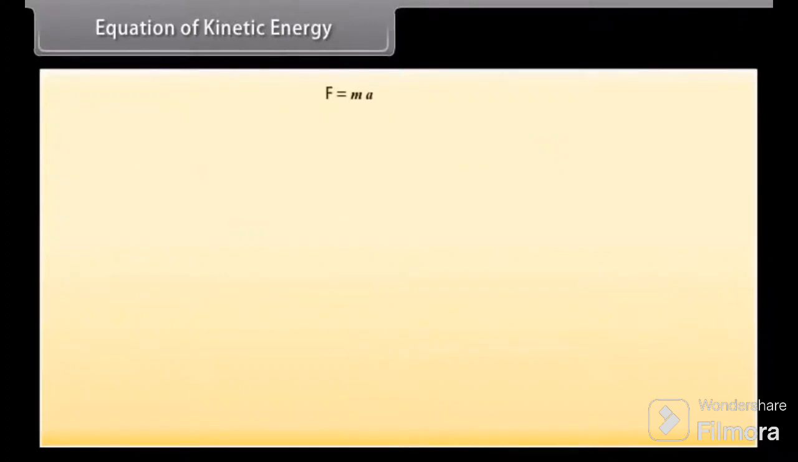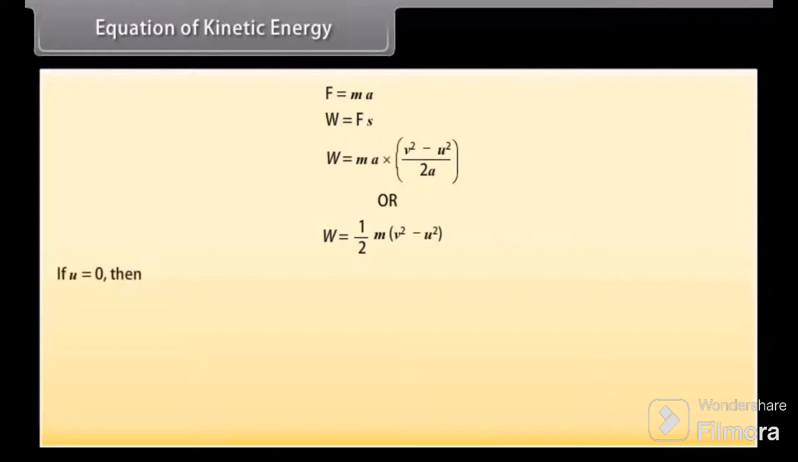We know that F is equal to ma, so by using values of F and s in the equation of work, we get W is equal to ma into v square minus u square whole upon 2a. Or we can write it as W is equal to 1 upon 2 into m into v square minus u square. If the object is starting from its stationary position, that is u is equal to 0, then the work done, W is equal to 1 upon 2 into mv square.